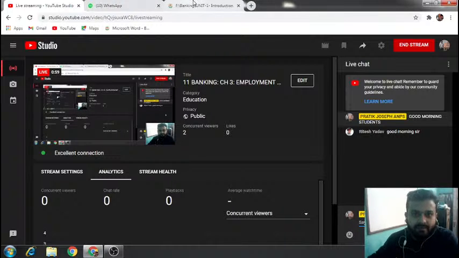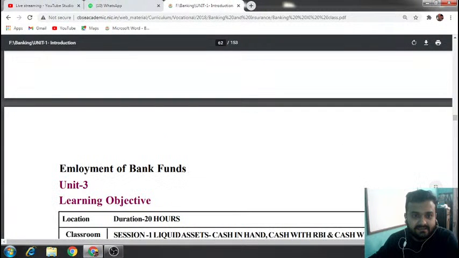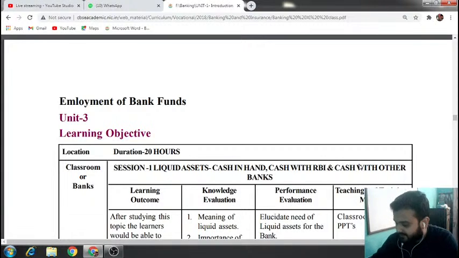Okay, so today we'll begin with the third chapter of banking. Chapter's name is Employment of Funds. In the first chapter we studied what is banking, how the structure of banking works, the different types and classifications of banks, the structure of the banking system in India, and the definition of bank according to the Banking Regulation Act 1949.